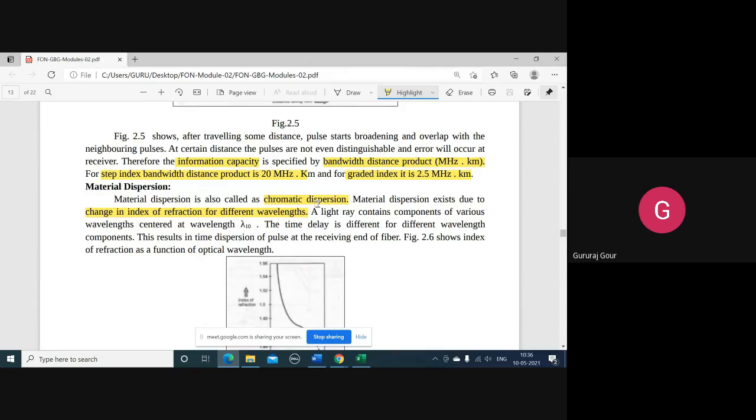And it is also known as material dispersion because it is concerned with the variation in the refractive index of the core or cladding. So that's why it is known by both names: material dispersion, change in refractive index occurring, and chromatic dispersion, as it depends on the different wavelengths of the light.